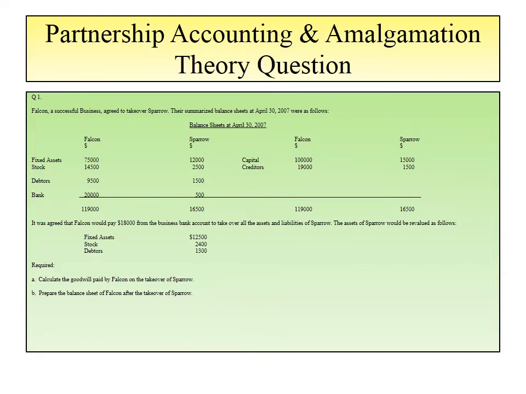Stocks would be revalued as 2,400 and debtors would be revalued as 1,300. And what we are required to do is to calculate the goodwill which Falcon has paid to Sparrow, and to prepare a balance sheet after the takeover of Sparrow. Okay, now we go to the next slide.